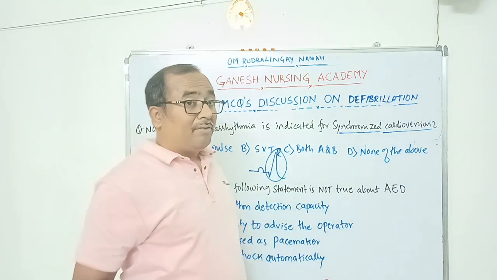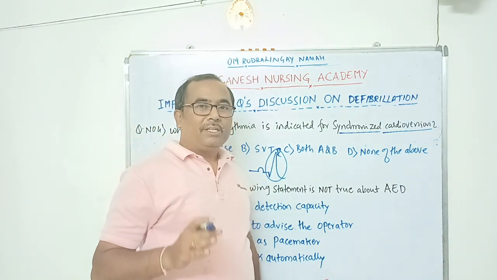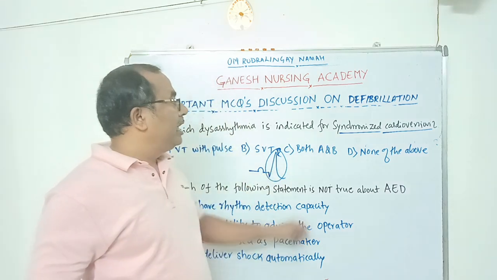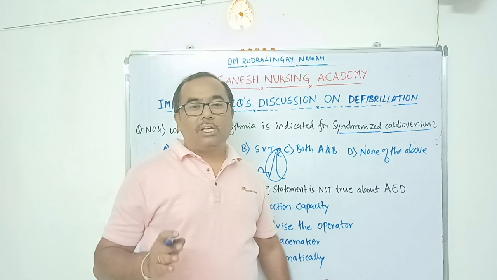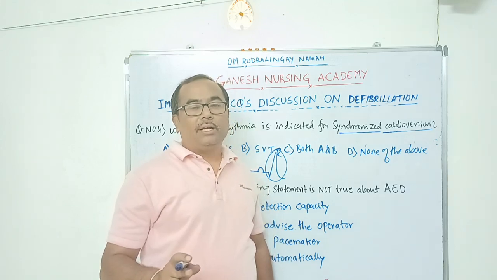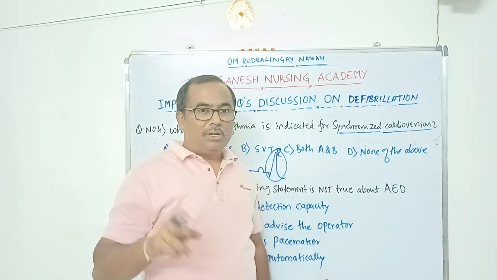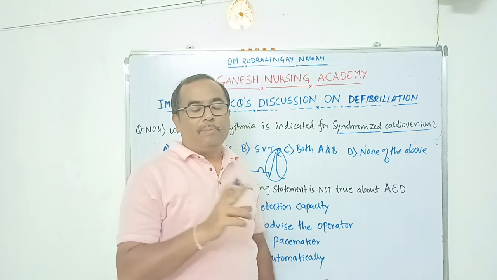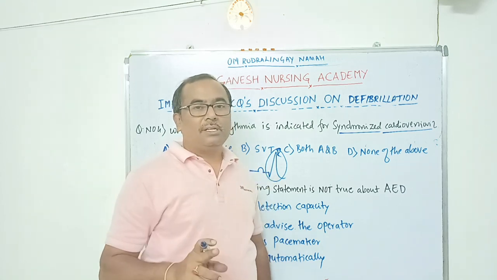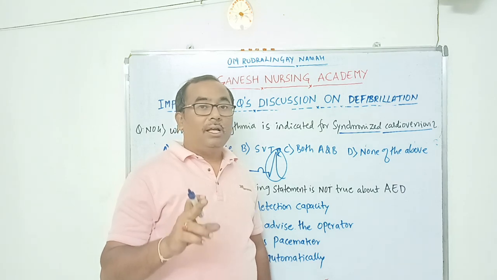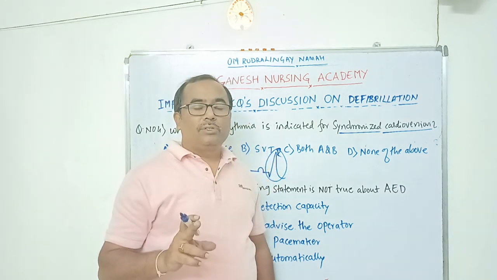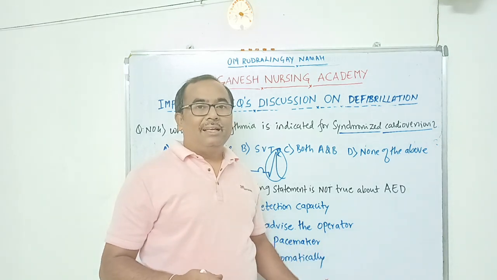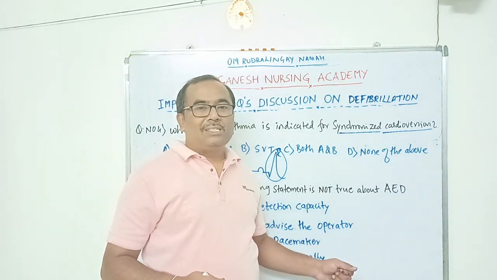That is the reason why, when you want to deliver a shock to the patient's heart at the arrival of the R wave, we have to keep the synchronized button switched on. First, after switching on the defibrillator machine, we connect the patient with the defibrillator leads. After that, we switch on the synchronized mode. Then only we can place the paddles, and the machine will deliver the shock to the patient.